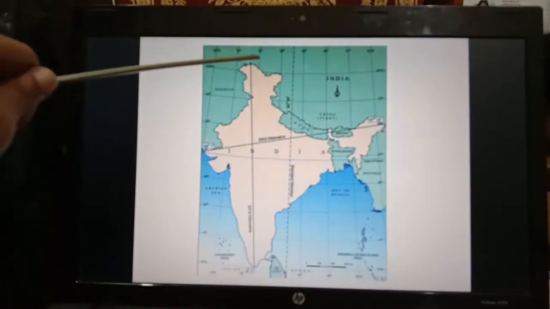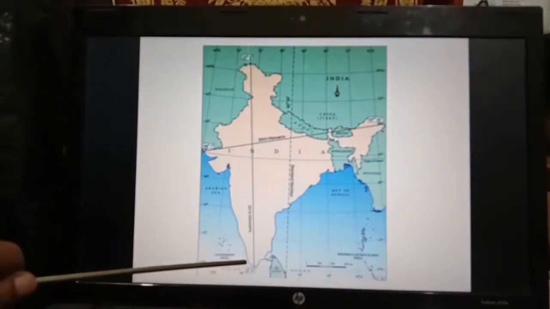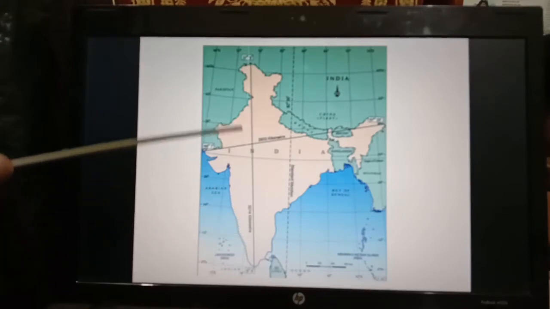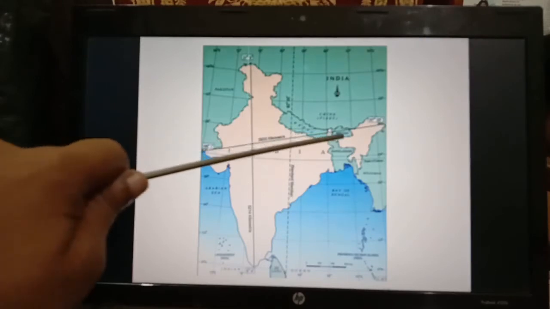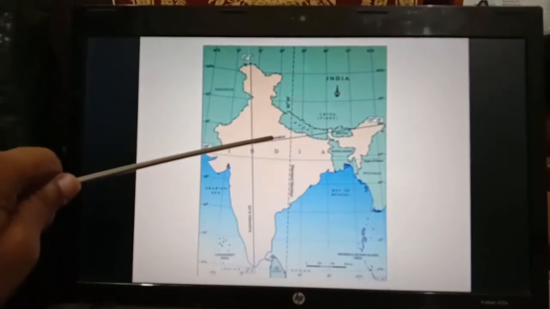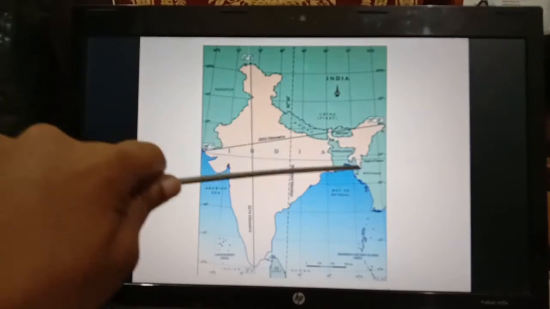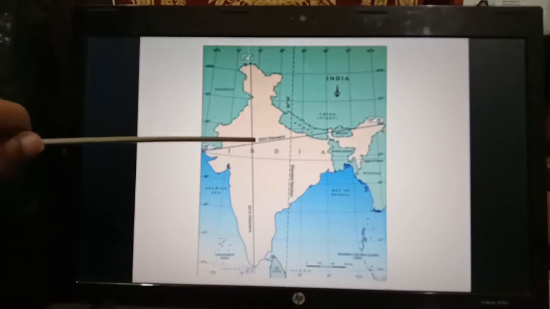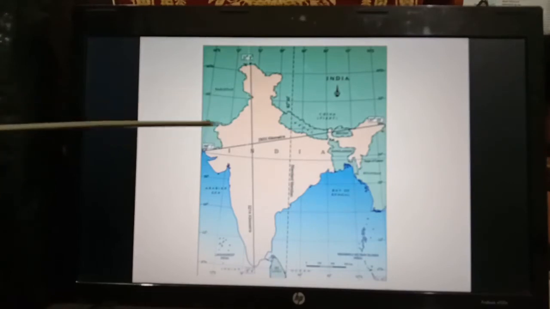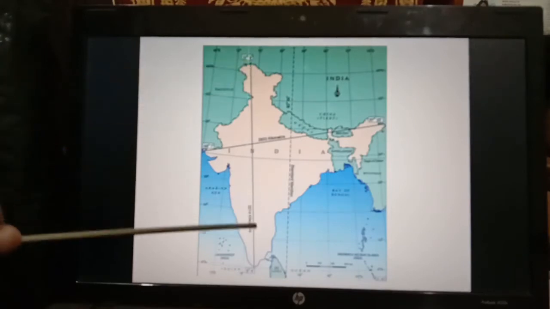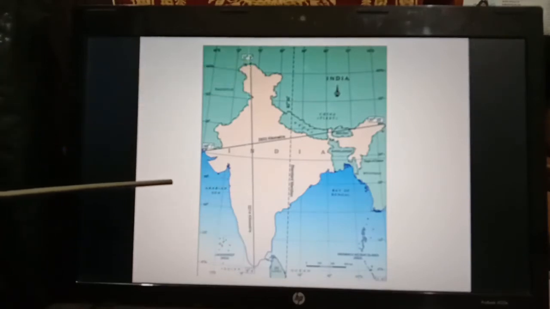Then the north-south extent of India is 3,214 kilometers. That means the distance from north to south. Like that, the east to west extent of India, 2,933 kilometers. That means the distance from east to west is 2,933 kilometers. The east-west extent is smaller than the north-south extent of India.